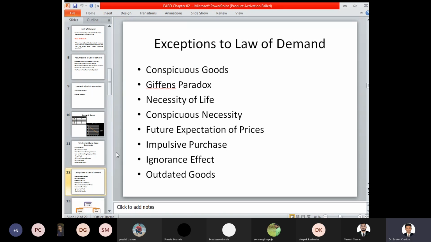Why? Because they have a specific product in mind and a specific income level, and they want to spend on that particular product only. Depending on their standard of living, their habitat, and their culture, they are looking for a very specific product with a specific association with a specific brand. So their demand will not change. Their demand will be the same for that particular product only.